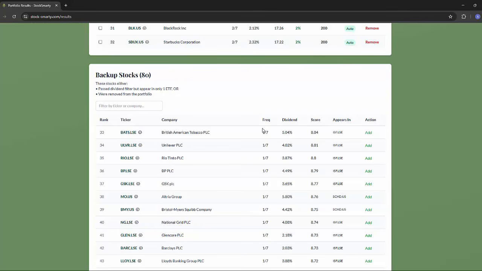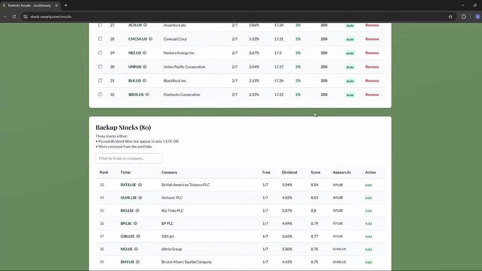It only appeared in one ETF, so therefore there's no consensus for us to add that into our portfolio. These are not in your portfolio by default, but they're there so you can swap them in if you like. Useful if your top portfolio ends up too concentrated in one sector and you want to manually diversify. For example, if I did want to add this into my portfolio, I simply click the add button.